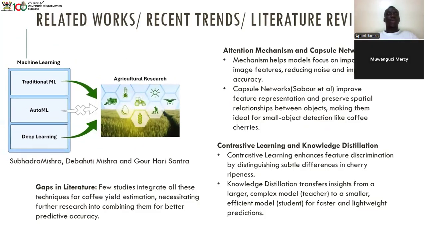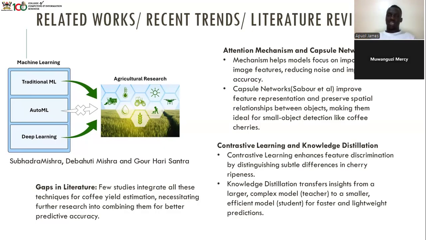So let's talk about our related works. Machine learning was introduced into agriculture by Subhadra Mishra alongside his colleagues, and they talked about attention mechanisms and capsule networks, among other models.